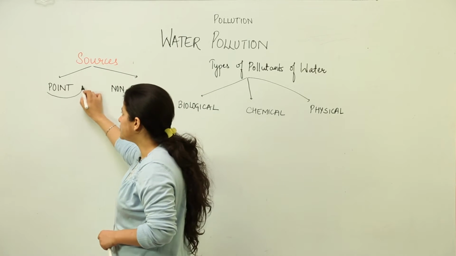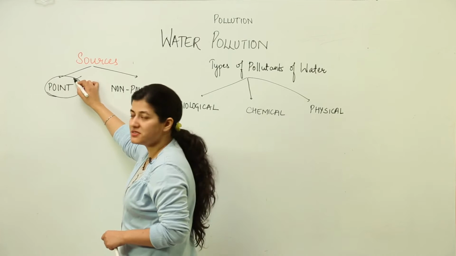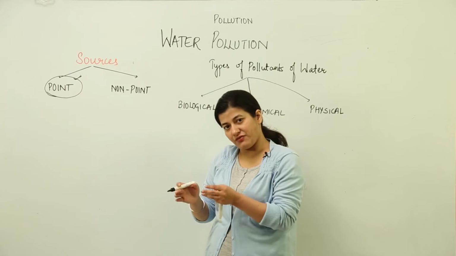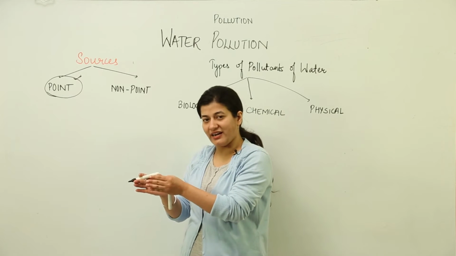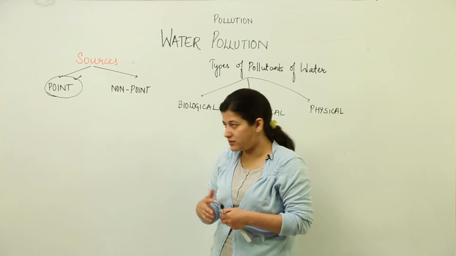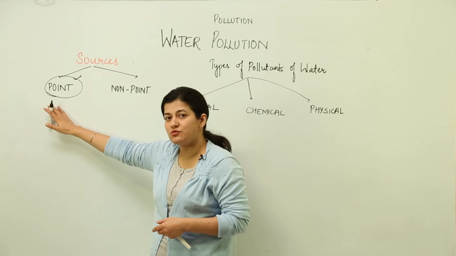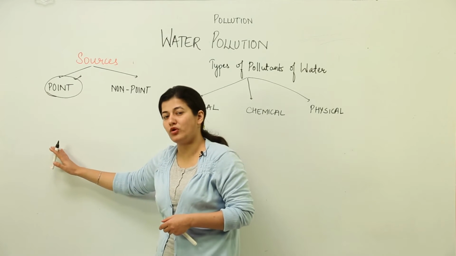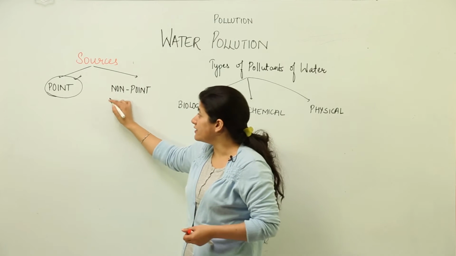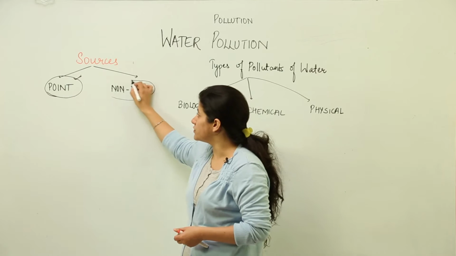One is a point source, which can be checked and could be seen. For example, a point source is a specific channel that is adding sewage to the river. So there could be a check put over that point. That is a small area from where the water body is getting polluted, and that is known as a point source.